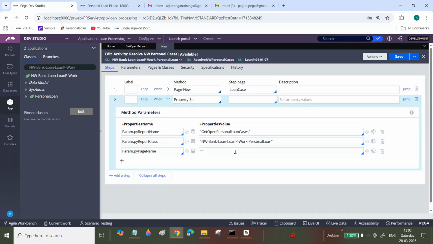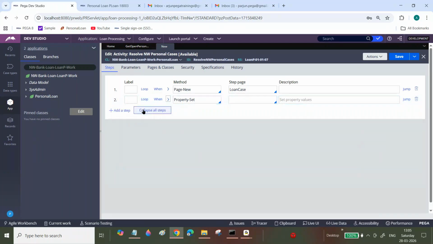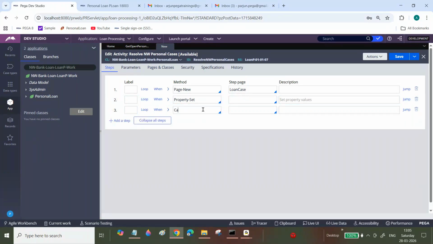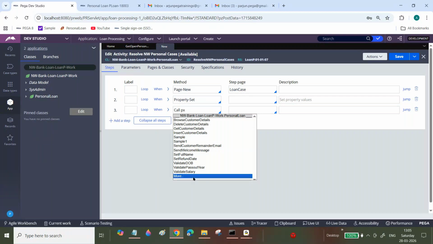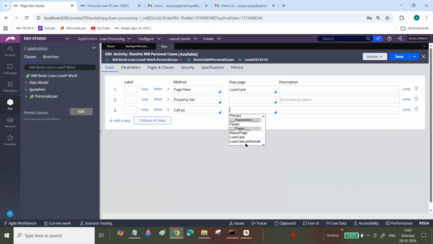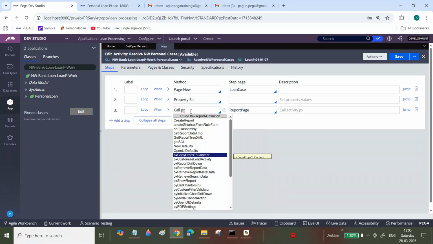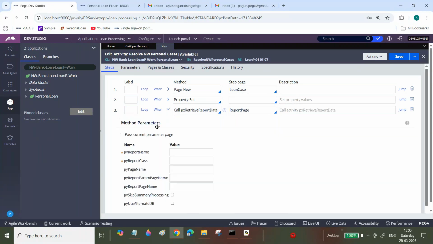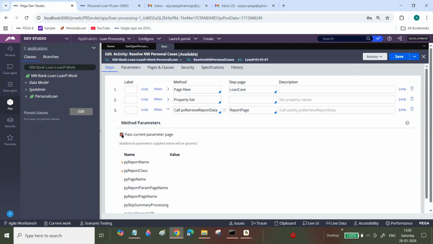Sir, now see here. What you are doing is PX retrieve report data. PX retrieve, you can specify the class here. Now you can expect PY report name, no spelling mistakes, right?